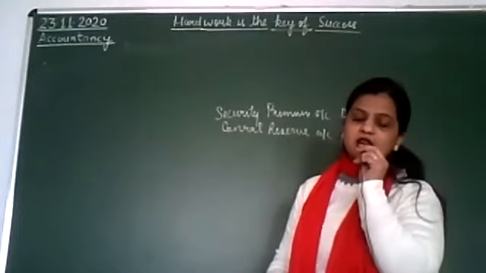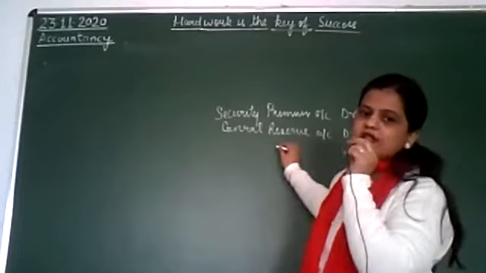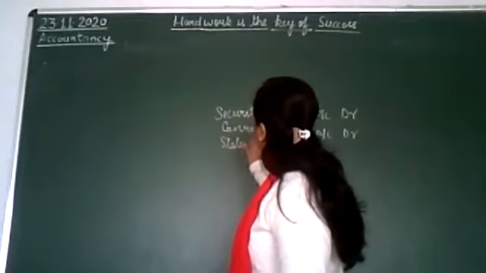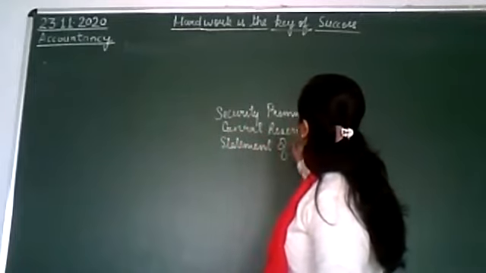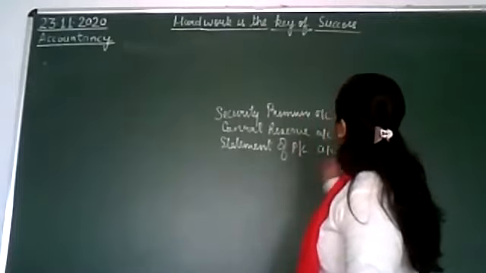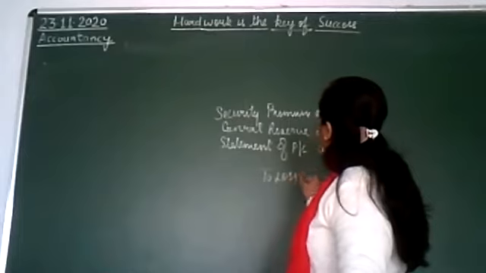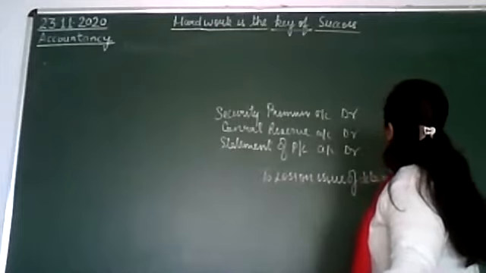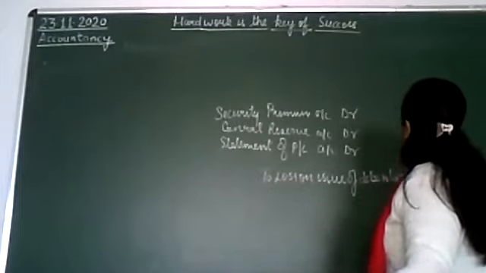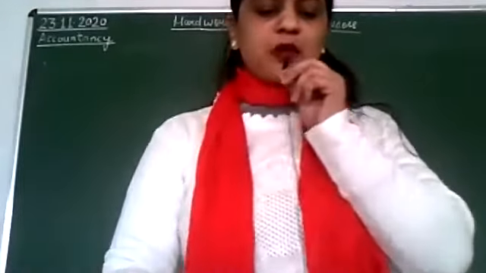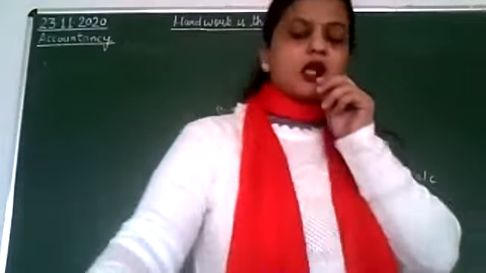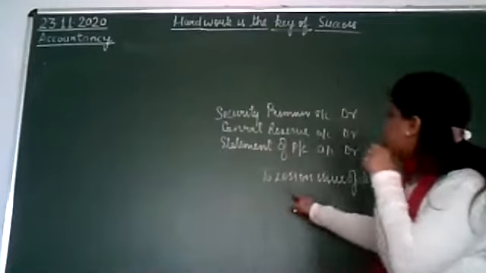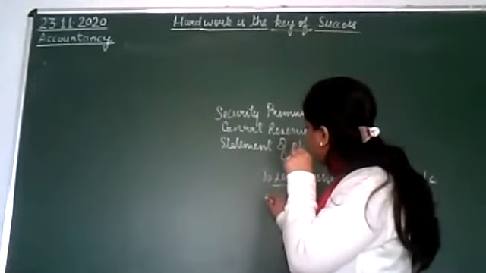And next, if no amount is there in both the accounts, then statement of profit and loss will be debited, to loss on issue of debentures account. As we have already discussed, discount is also called the loss on debentures. So here you can write loss, and here you can write discount also.